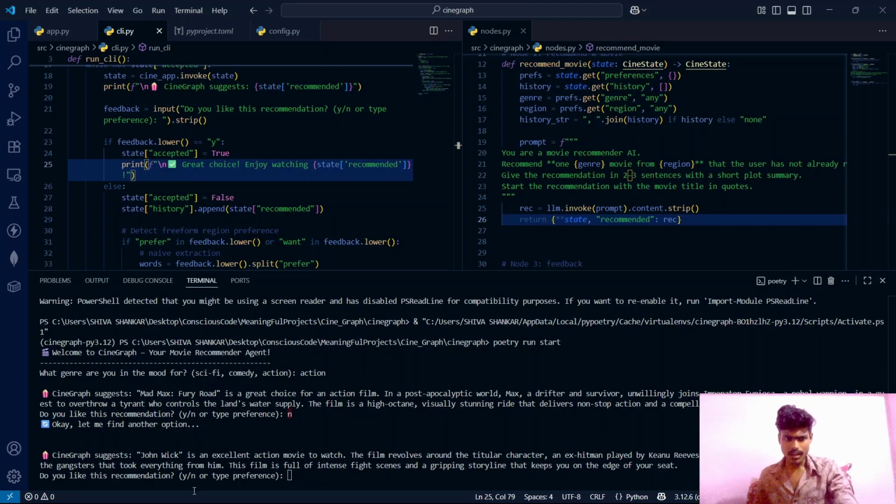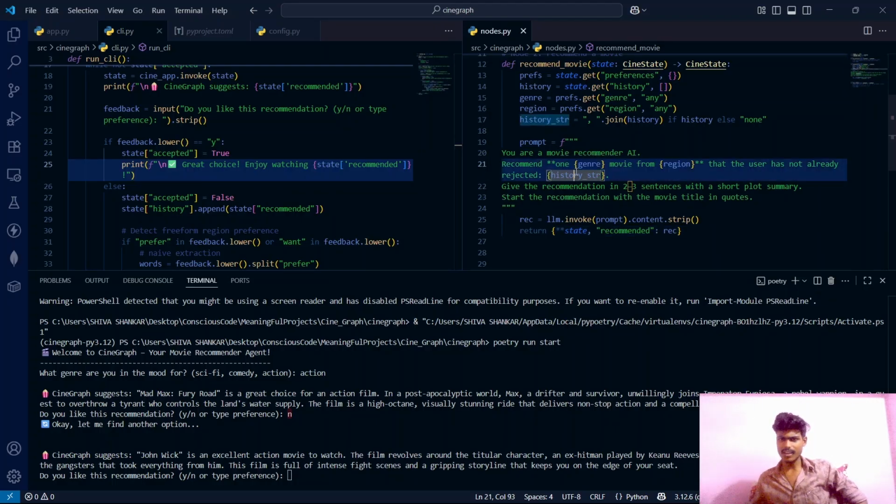So it again suggested John Wick, an excellent action movie to watch. And history underscore str, this particular thing will contain the list of all recommended movies. So the LLM will understand that whatever the recommended movies are inside this history string, we should not recommend those movies. We should recommend other movies than this one. So once it recommended Mad Max Fury, that got saved inside this history. And if we are not satisfied with the response, it will generate a new response, but it will ensure that it is not recommending a movie which is inside this history string.